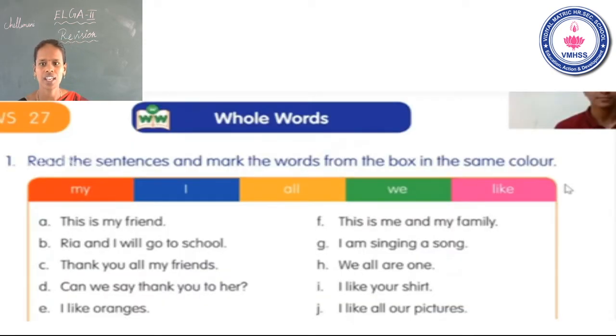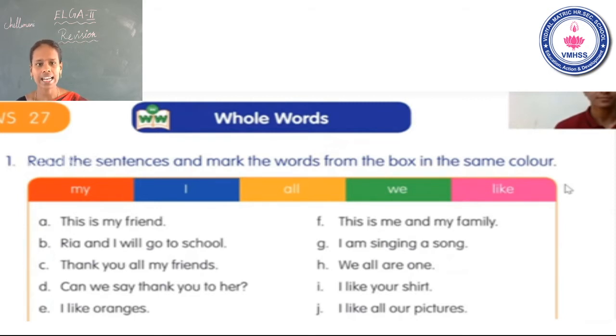Whole words. Read the sentences and mark the words from the box in the same color. Okay. First I read the sentences. This is my friend. Second one, Riya and I will go to school. Thank you all my friends. Can we say thank you to her?